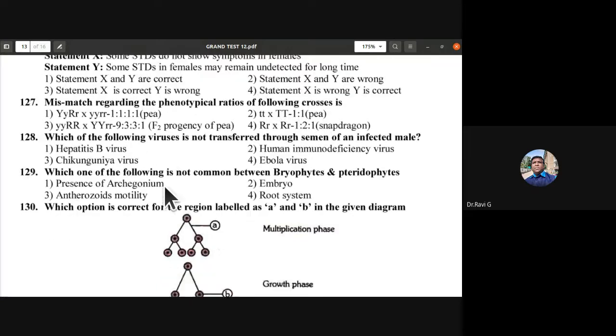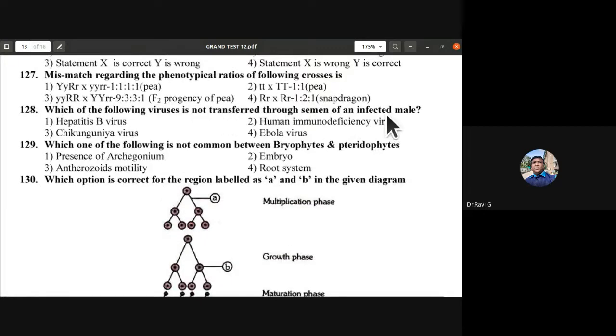128. Which of the following viruses is not transferred through semen of an infected male? Hepatitis B virus, human immunodeficiency virus, chikungunya virus, Ebola virus. So 128C, chikungunya virus, is not transferred through the semen of an infected male, whereas these three are transferred through the semen of an infected male.